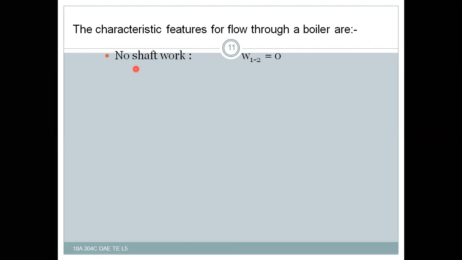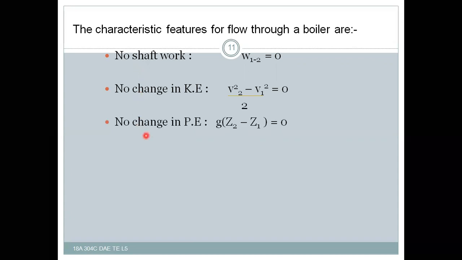That means the work done, either by the system or on the system, will be 0 in this case. Number two, no change in kinetic energy. That means velocity energy: V2 square minus V1 square by 2, the change in kinetic energy, becomes 0 in this case. Number three, no change in potential energy also. That's why the change in potential energy will be 0.